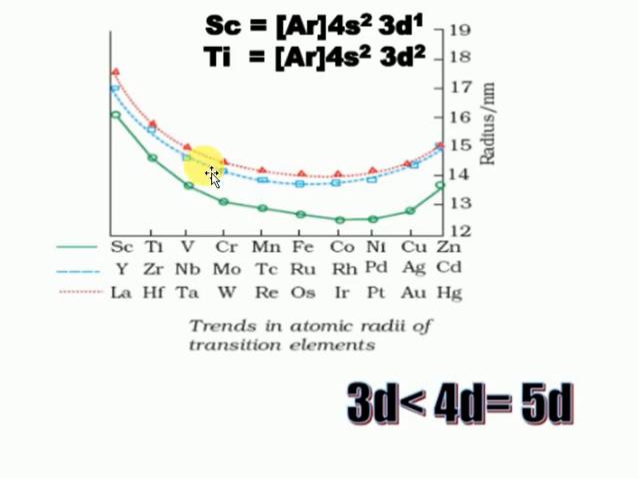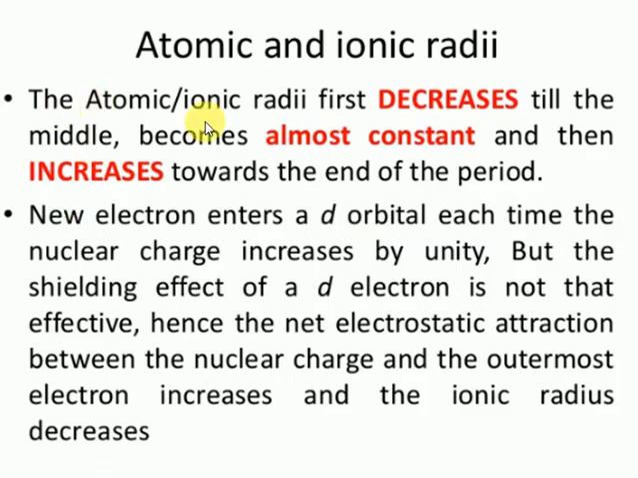In the 4d series and 5d series, you can see a very clear idea: compared with the 3d series, the 4d series has the highest atomic radii. Between the 4d series and 5d series, we have a very close approach of atomic radii. Why do they have the closest approach? Because of lanthanide contraction. So remember one point here: the atomic radii and ionic radii decrease till the middle, almost become constant, and then again increase toward the end of the period.